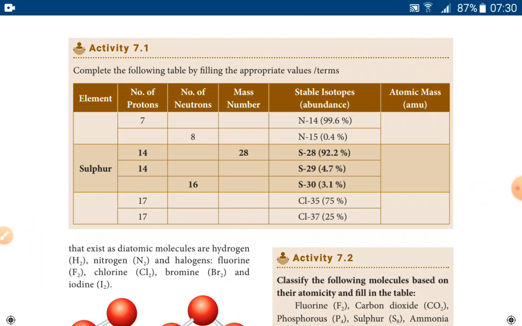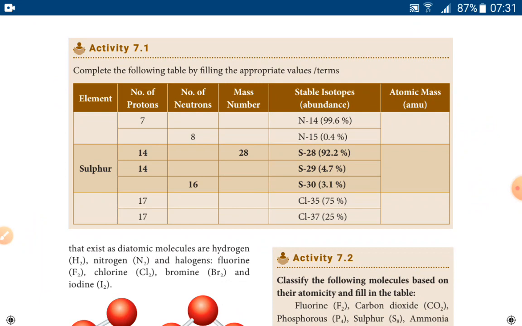And also see activity 7.1, where a simple tabular column is given to calculate the average atomic mass. Here the element is not given in the table for the first one, but the number of protons is given, and you have to find the number of neutrons and the mass number. The stable isotope abundance is given for N, and N is nothing but nitrogen. So you write nitrogen in the element column, and the number of protons is 7. Protons 7 means electrons are automatically also 7.